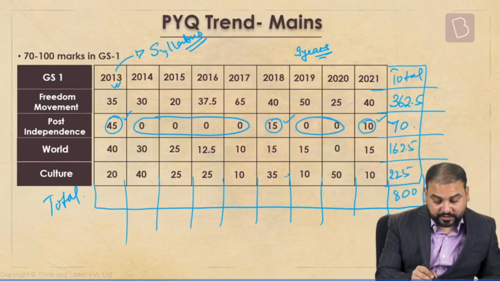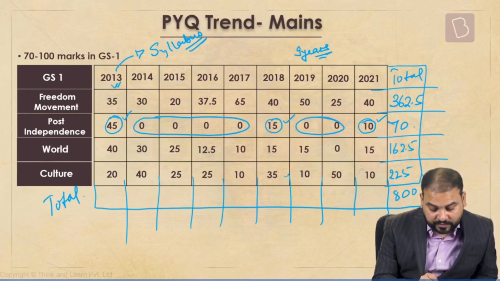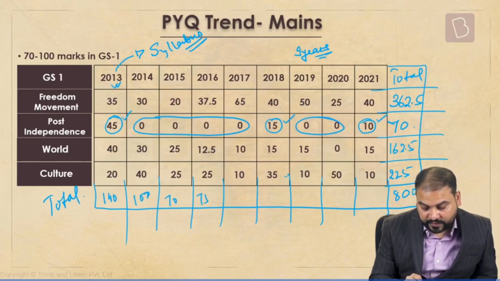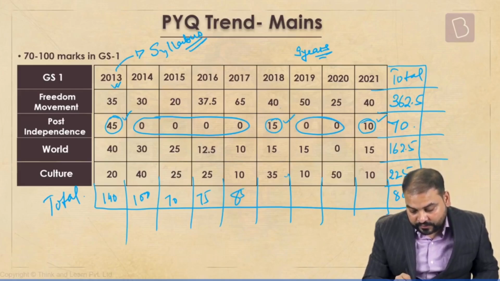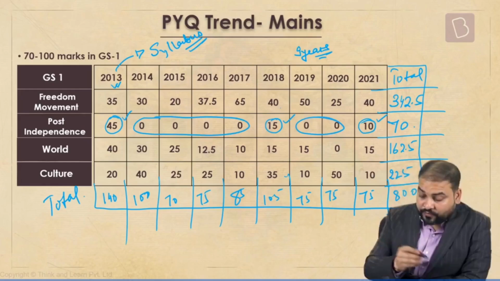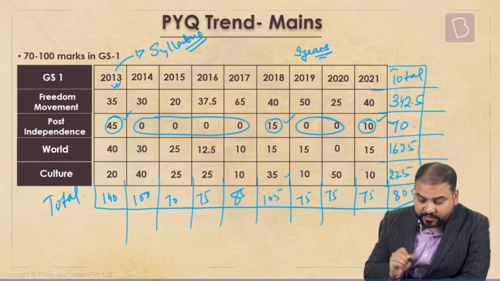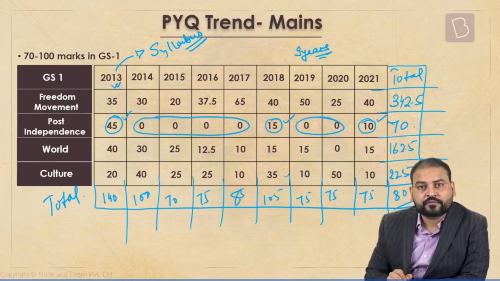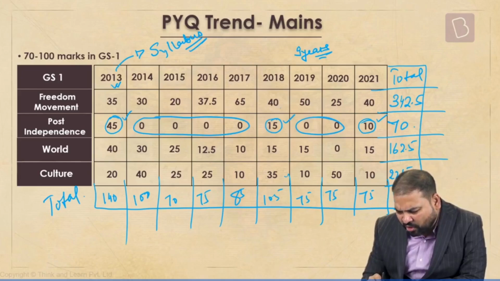And if we separately join them this side, you can see this comes to be 140, 100, 70, 75, 85. You can see 105, 75, 75, 50, 60, 75. Let's do it this way also: 240, 310, 310, 380, 460, 470, 570, 630, 640, 790. So if you can see here, overall, 800 marks of questions have come in 9 years. So if I say it like this, almost 90 marks per year.